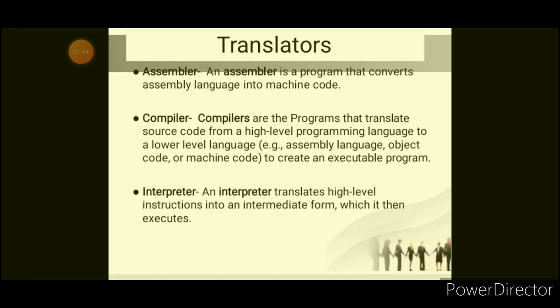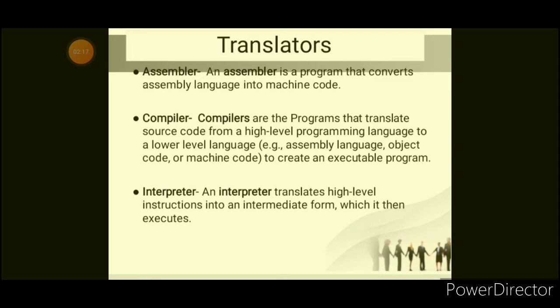Okay, for example, I am making a program in C++, so for that I will use C++. So C++ will be my high level language, but my machine doesn't know what C++ is and the meaning of all the instructions which I use in C++. Because the machine knows only low level language, we need an intermediator which will translate our language to machine language. That means we need a translator which will translate high level language to low level language.